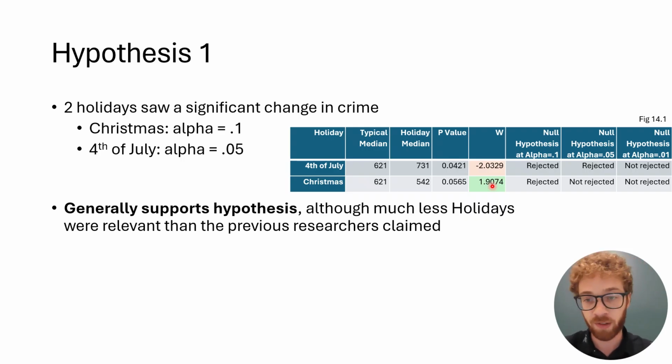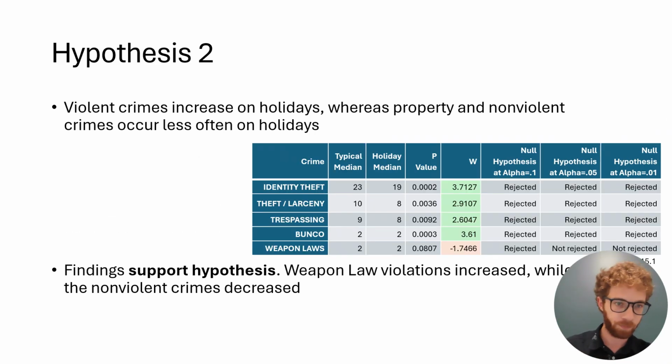So I believe that this data generally supports my hypothesis that holidays have a significant change in crime rates, or major holidays do, because 4th of July and Christmas are pretty major holidays as compared to minor holidays like Labor Day or Columbus Day. Although I was hoping to see more major holidays from these findings, I think generally this does support the hypothesis. All right, hypothesis two.